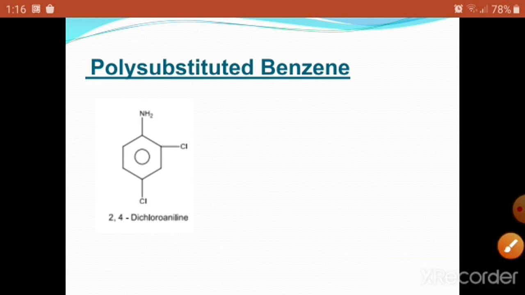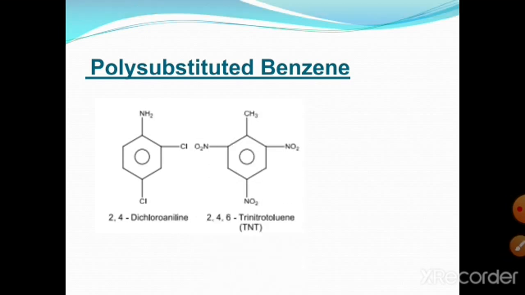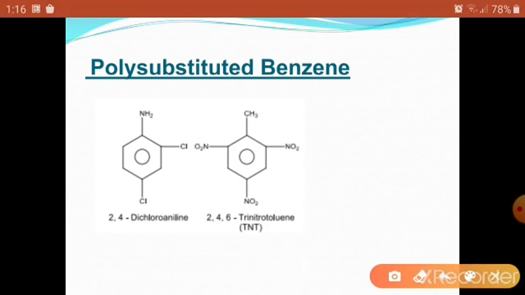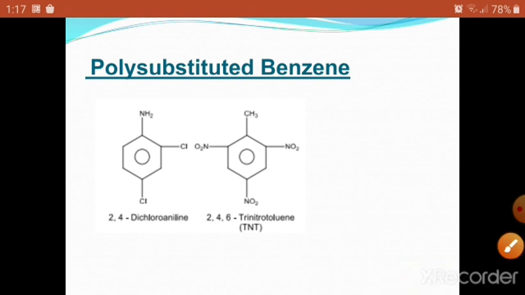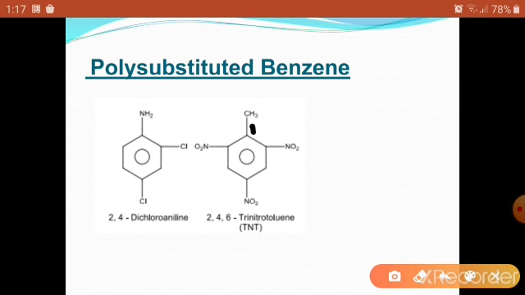Here we take the parent compound as toluene. A CH3 group is present on the benzene ring, so the parent compound is toluene. Toluene's CH3 should be at position number 1, and we start the numbering. If we start the numbering in that direction, a nitro group is at position number 2, and from the other side a nitro group also gets position number 2.